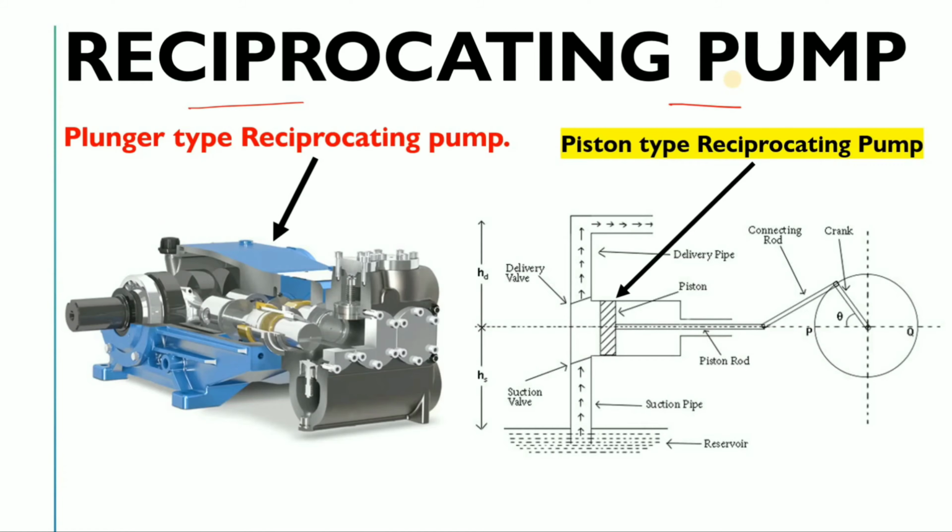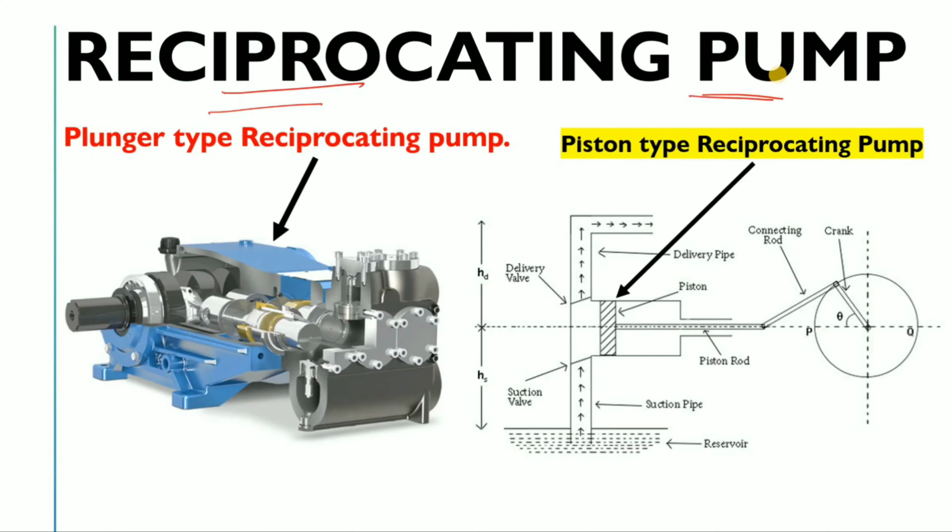So let's start the video with what is a reciprocating pump. Before I come to that, in our last videos we discussed the centrifugal pump. We also discussed that pumps are mainly classified into two categories. The first one is the rotodynamic pump, in which the centrifugal pump comes. And the second category is the positive displacement type pump. These types of pumps are your reciprocating pumps.